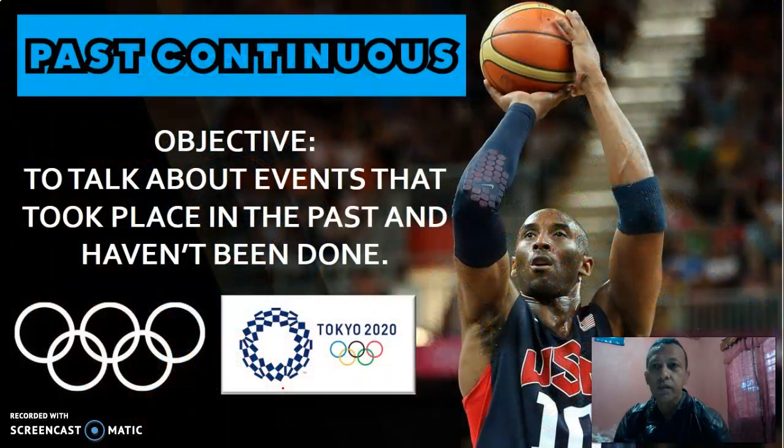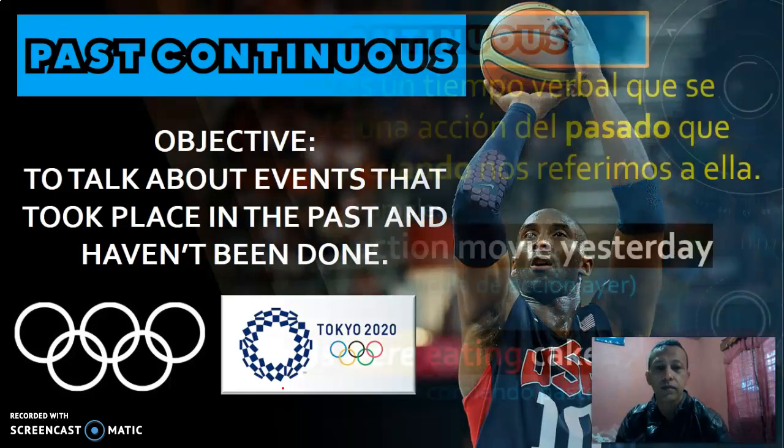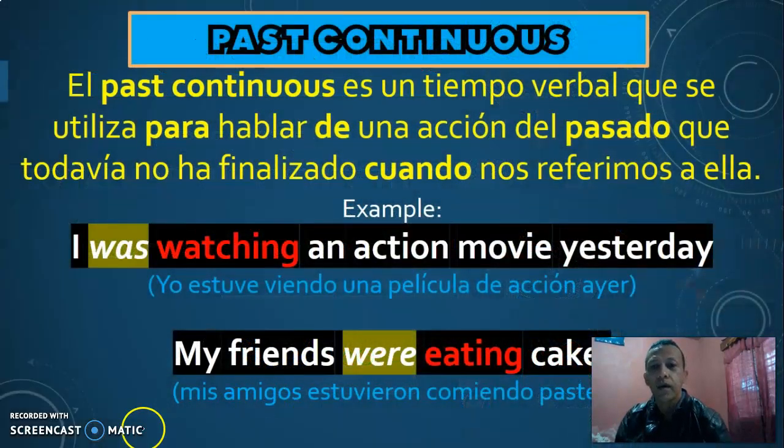Today we're going to study past continuous, and the objective is to talk about events that took place in the past and haven't been done. Past continuous. El past continuous es un tiempo verbal que se utiliza para hablar de una acción del pasado que todavía no ha finalizado cuando nos referimos a ella.